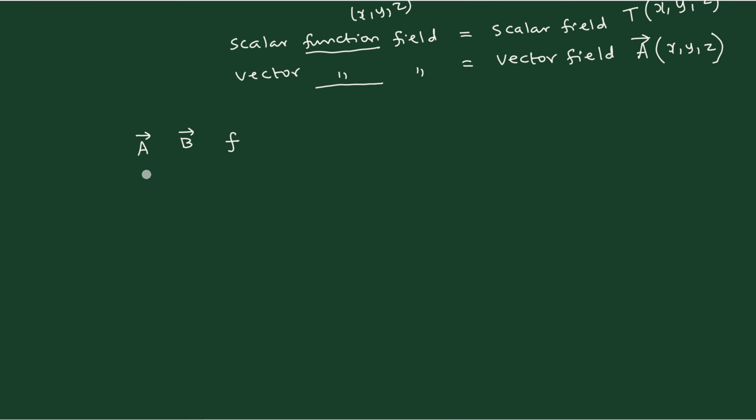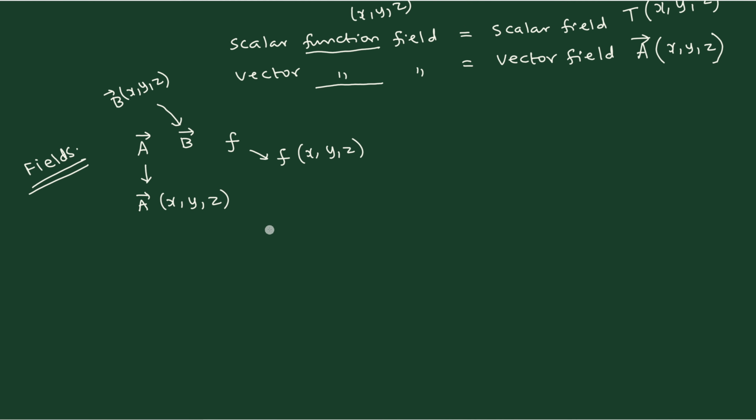There is nothing complicated. The meaning is that A has to be explicitly written down as a function of x, y, z. But every time we don't have to write it. Once you understand that A is a function of x, y, z, it's okay. Afterwards, you write only capital A, because you already understood that it is a function of x, y, z, and then we can proceed for further calculation. But when you are learning for the first time, we always say that B is a function of x, y, z. Like this, you explicitly write it down. And similarly, you also say that this is a scalar function F, like a temperature, as a function of x, y, z. So ultimately, these are the examples of fields that you can have in mathematics.